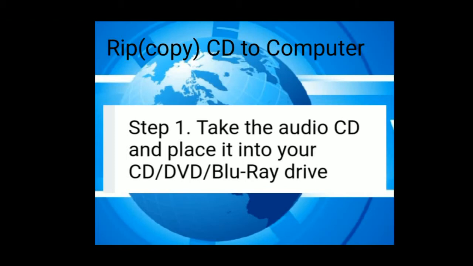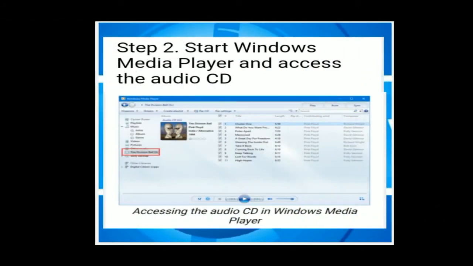Step 1, take the audio CD and place it into your CD, DVD or Blu-ray drive. It means you take your CD or DVD and put it in the CD or DVD drive. Step 2, start Windows Media Player and access the audio CD. It means after putting the CD or DVD in the drive, you open your Windows Media Player and access the audio CD. Look at the figure here: when you insert your CD, all the audio is shown in your Windows Media Player.